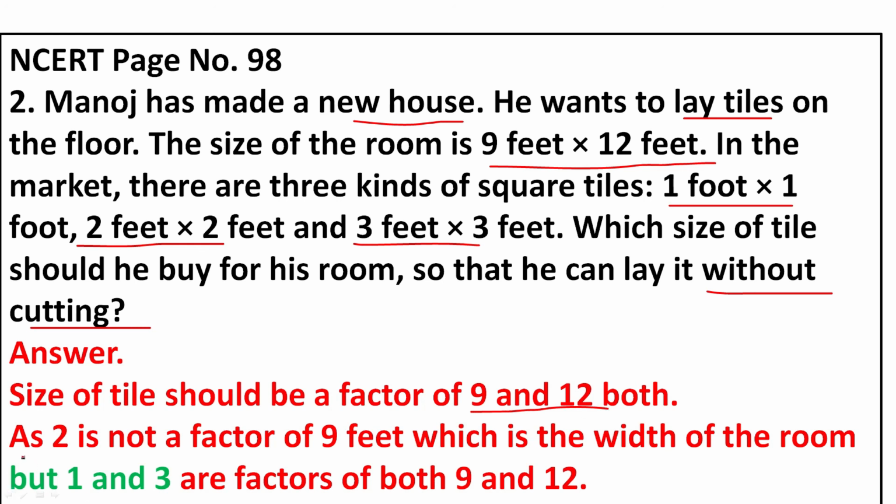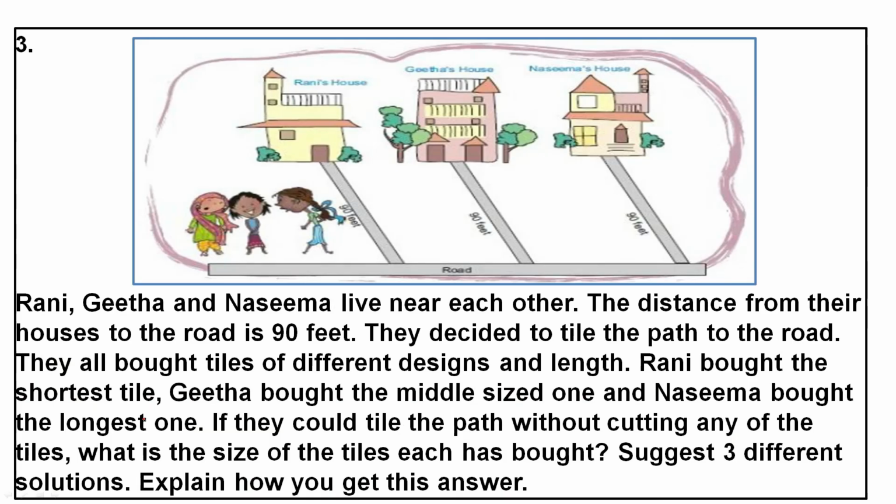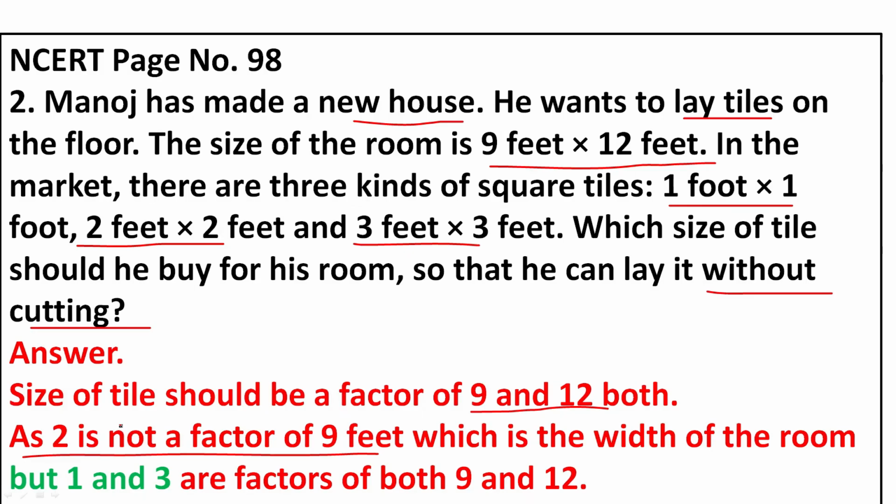As 2 is not a factor of 9, which is the width of the room, but 1 and 3 are factors of 9 and 12, he can buy tiles of size 1 foot and 3 feet for his room.